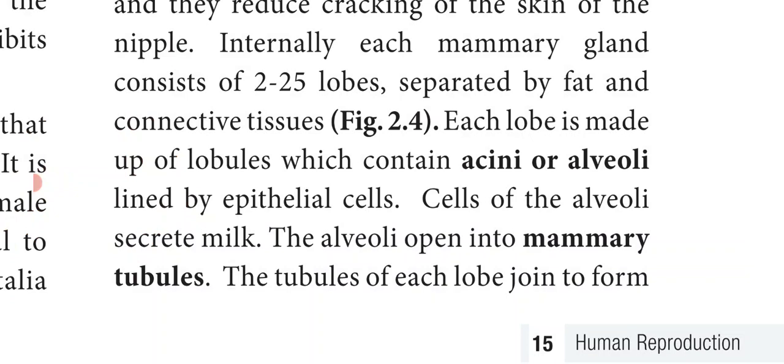So the mammary gland is made up of 15 to 25 lobes, and each lobe is made up of lobules which contain the alveoli. The alveoli are lined by cuboidal epithelial cells, and the cells of the alveoli secrete milk. So mainly the milk is secreted in the alveoli.